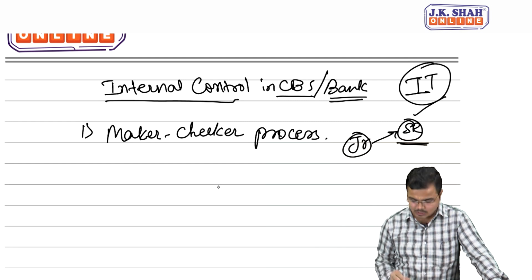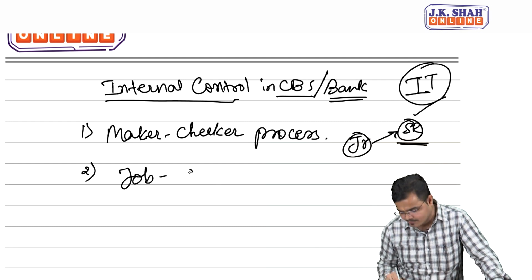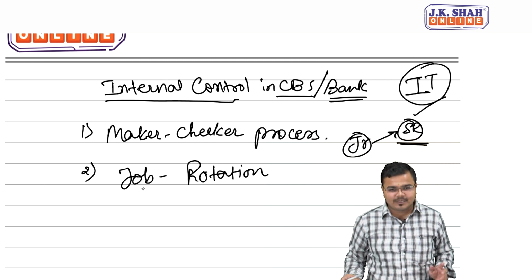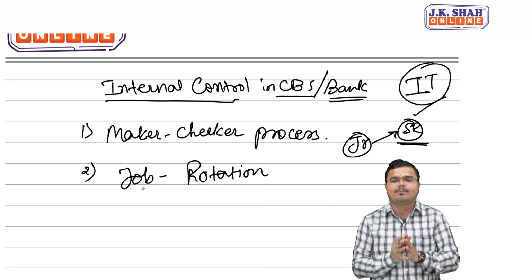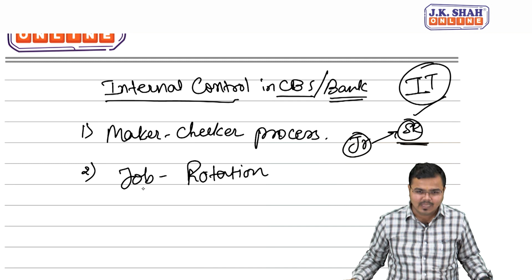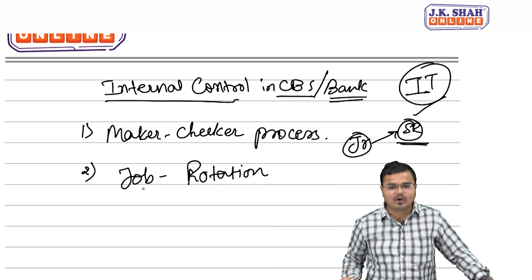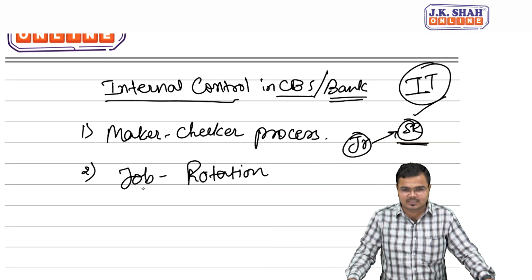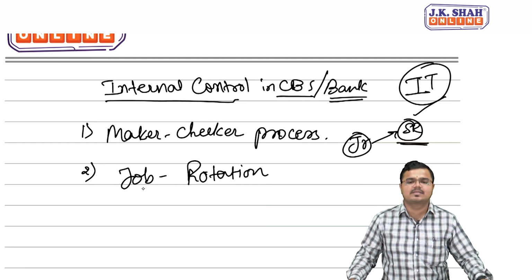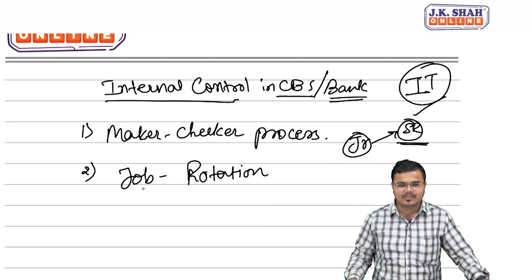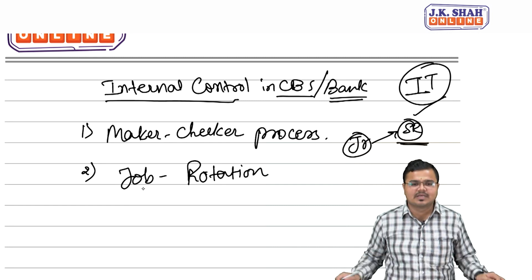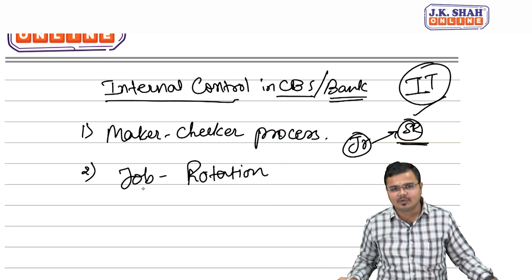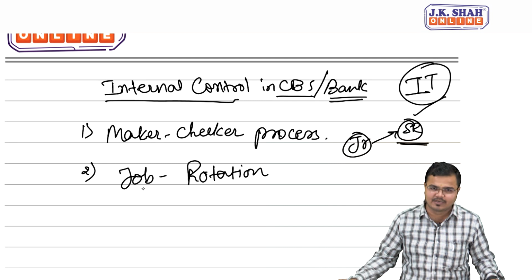The second point which we have is called job rotation. Now job rotation refers to what? That people should not be kept permanently in one department only, I mean to say at one branch only or in one department only. The reason is very simple: if we do job rotation, automatically if there are any loopholes in the system, we can easily come to know. For example, when job rotation is done, people will not take bribes because all the time they are shifted to some new department or a new branch. That is one of the very important internal controls.